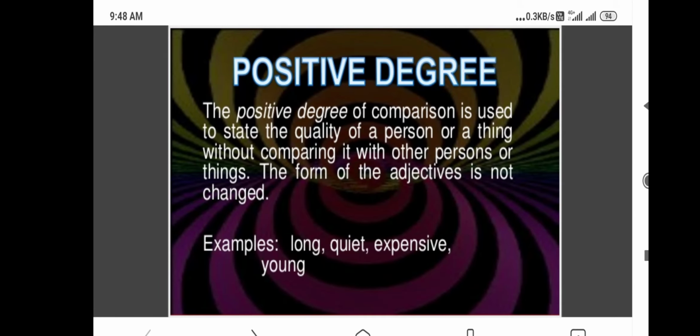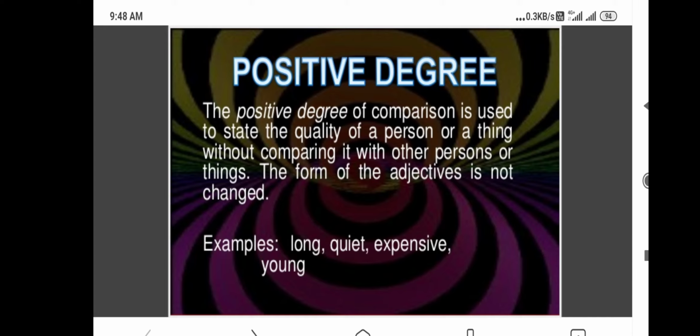Now, we'll learn about positive degree. The positive degree of comparison is used to state the quality of a person or a thing without comparing it with other persons or things. The form of the adjective is not changed. Example: long, quiet, expensive, young.